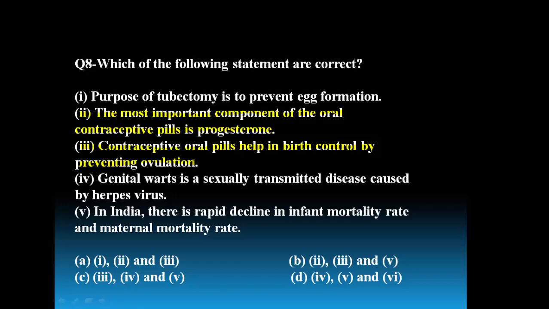Then the fifth one: in India there is a rapid decline in the infant mortality rate and maternal mortality rate.